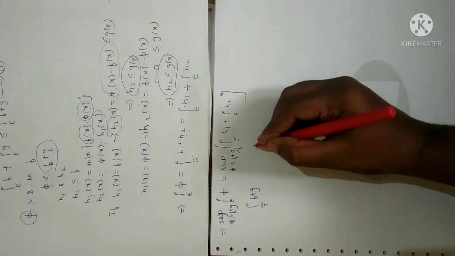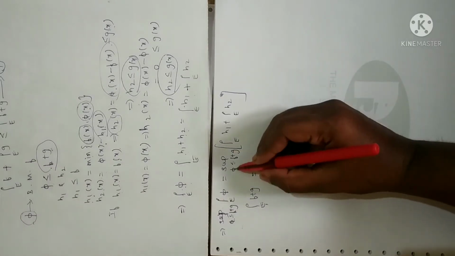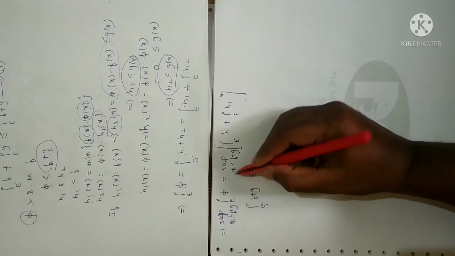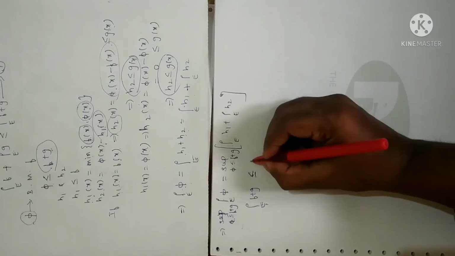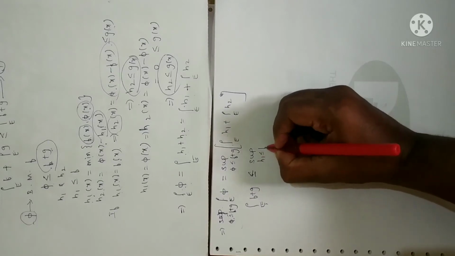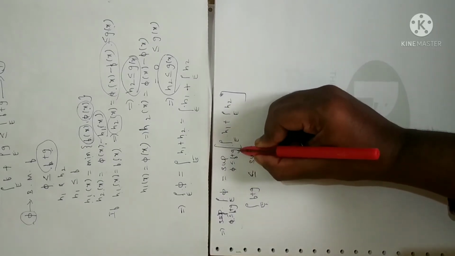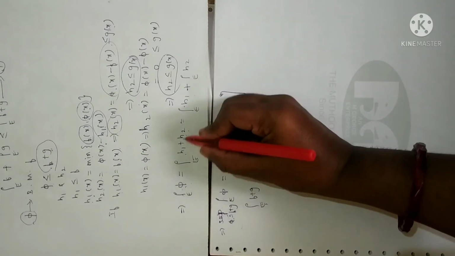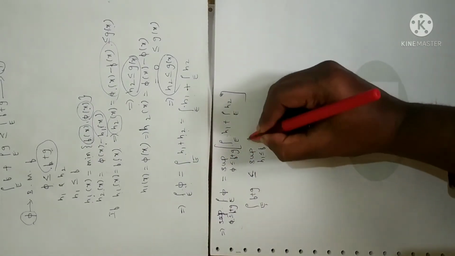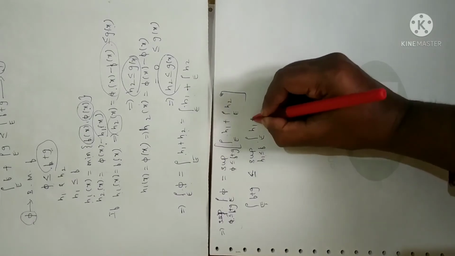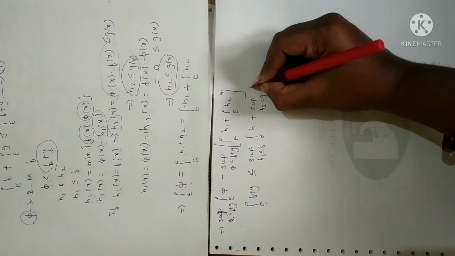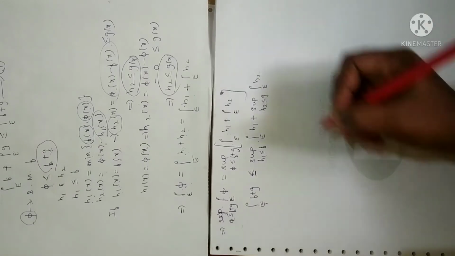Fine. Now let me write this as, I'm going to split. When you split the supremum over both the integrals, the equality will become less than or equal to. So let me split it. You will get the supremum over h1 less than or equal to f of the integral over E of h1. Why? Because pi is the sum of f and g, and moreover pi can be expressed as the sum of h1 plus h2. So I can split over h1 and h2 as this, plus the supremum over h2 less than or equal to g of the integral over E of h2.